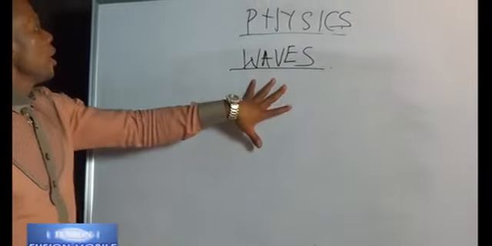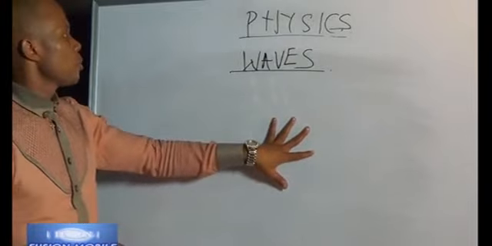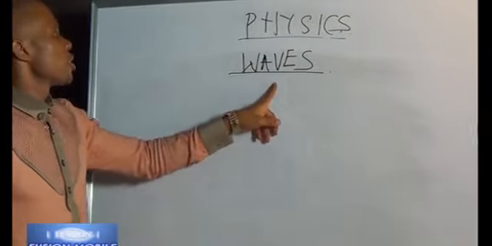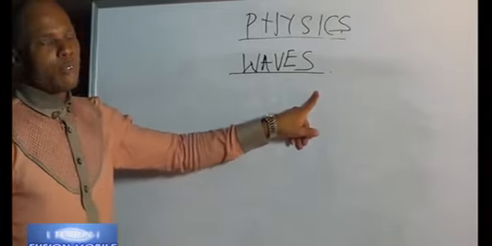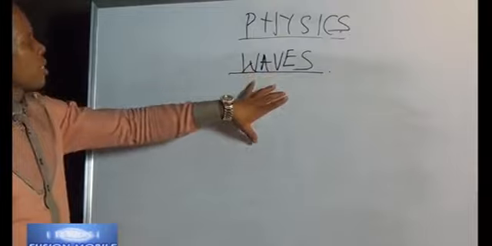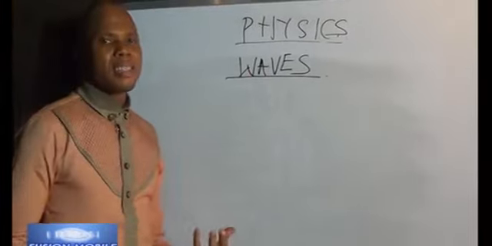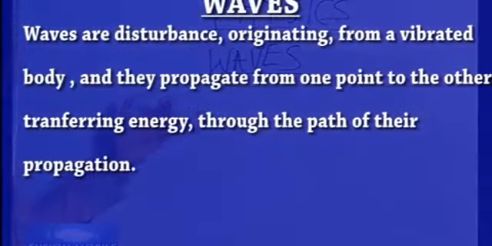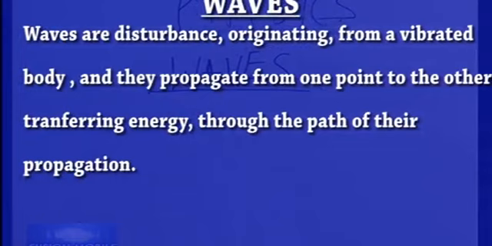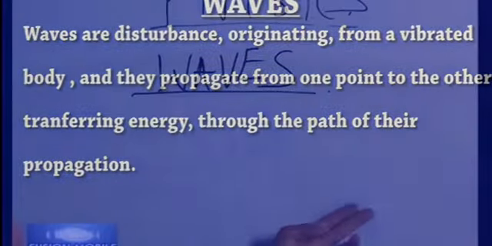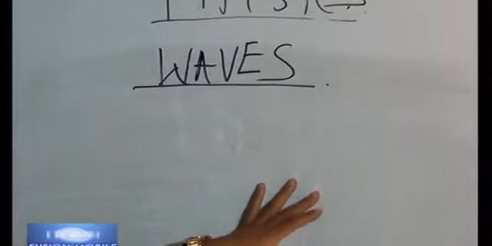Dearest one, I know you've been following us through the concepts of motion and conservation. Now we introduce the third book of physics, called waves. Waves treats matter as disturbance. So we'll say that waves are disturbances originating from a vibrating body, and they propagate from one point to another, transferring energy through the path of their propagation.